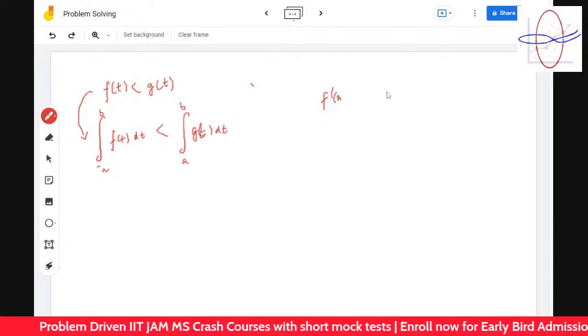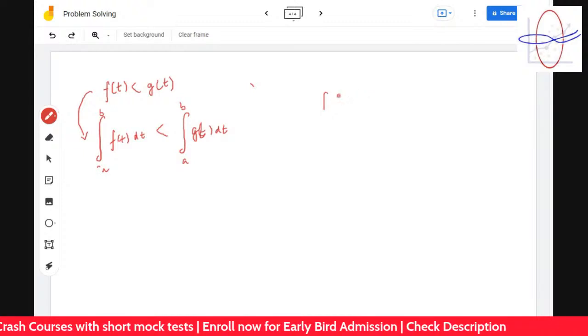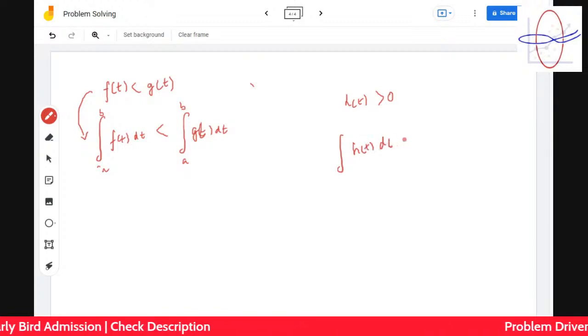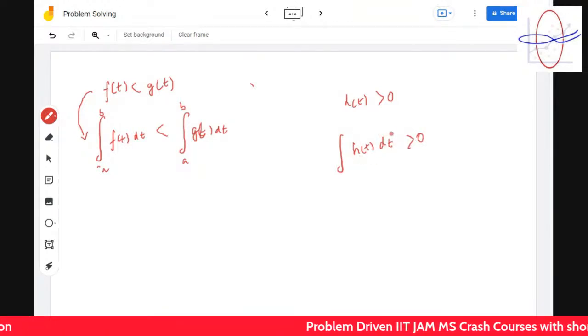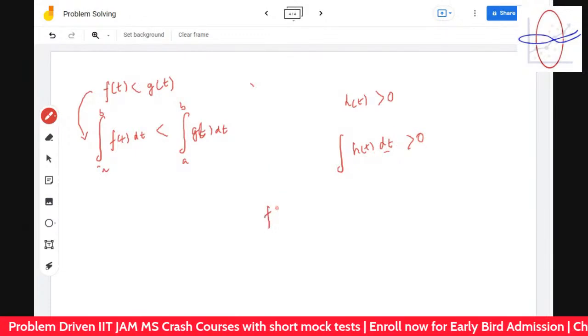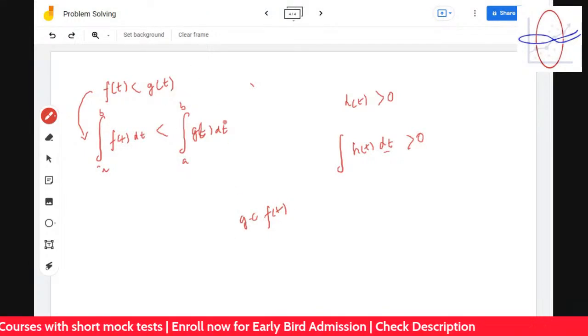See, understand this. If h t is greater than 0, you can easily understand that the integration of h t dt is also greater than 0, right? Because this is greater than 0, individually we are adding up small positive terms, so it will be greater than 0. So here g t minus f t is greater than 0, so the integration of g t minus f t is also greater than 0.